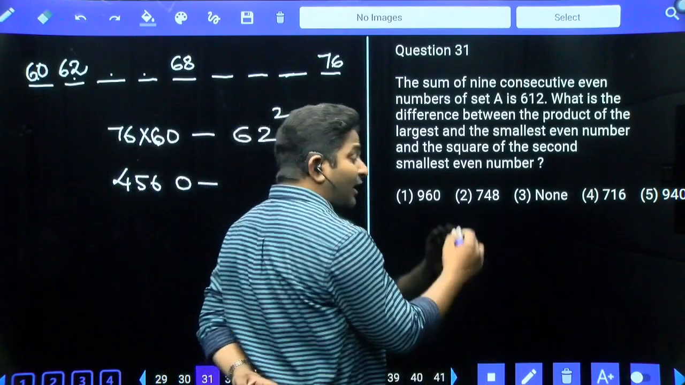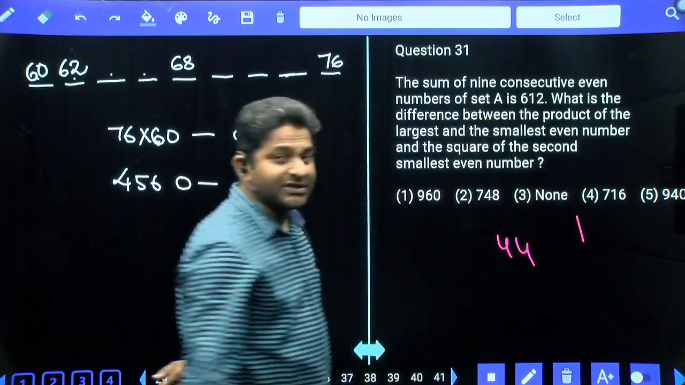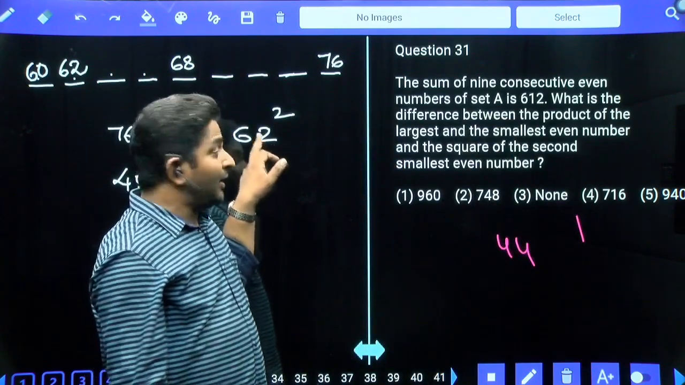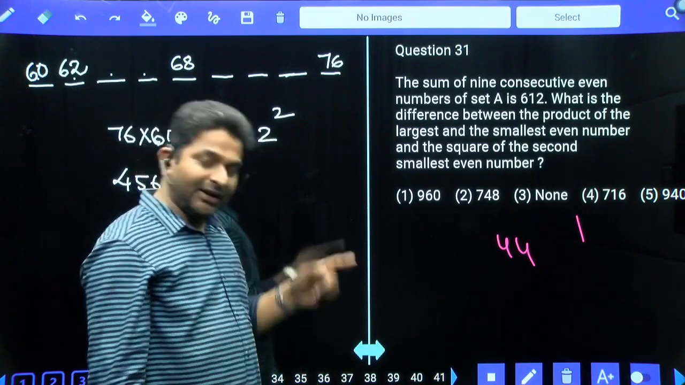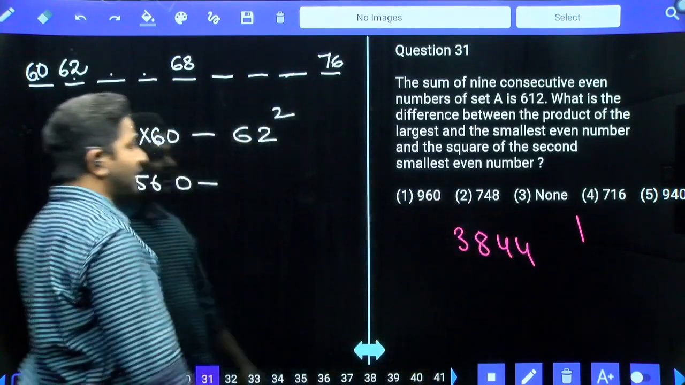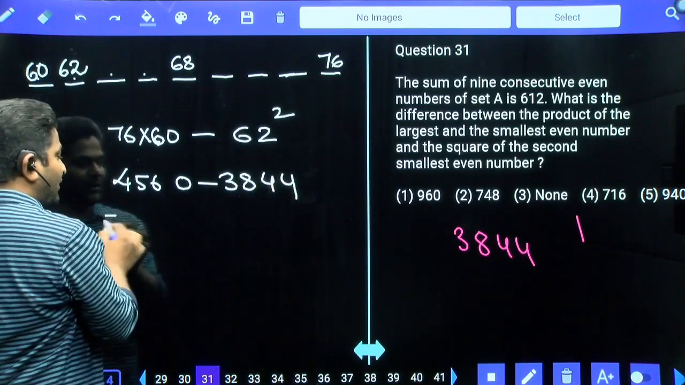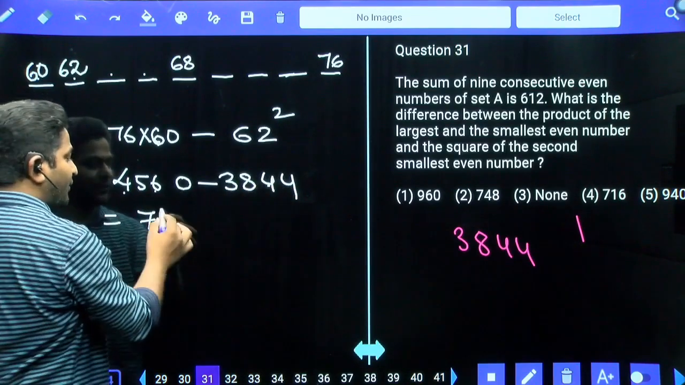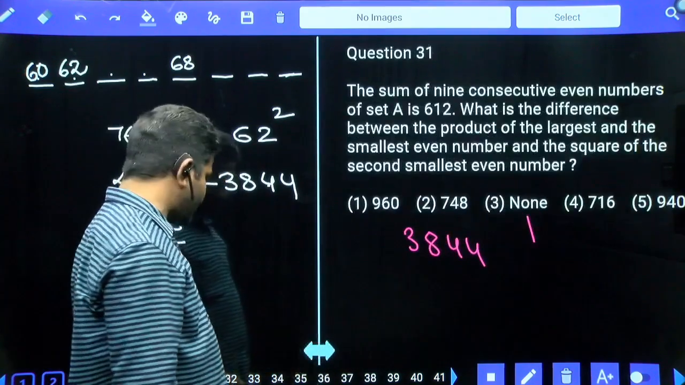62 is 12 more than 50. 12 square is 144, so we write 2 digits and 1 is carry. Add 12 to 25, the fixed number 25: 37 plus 1 is 38. So 62 square is 3844. 4556 minus 3844 gives 716, which is our answer, the fourth option.